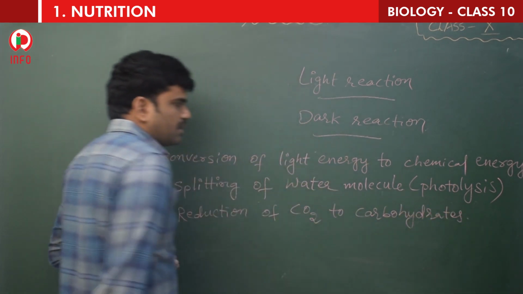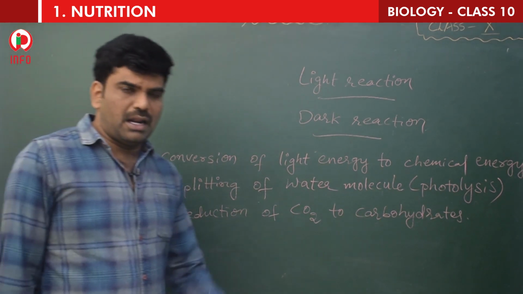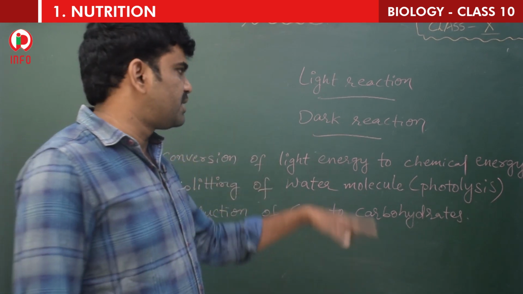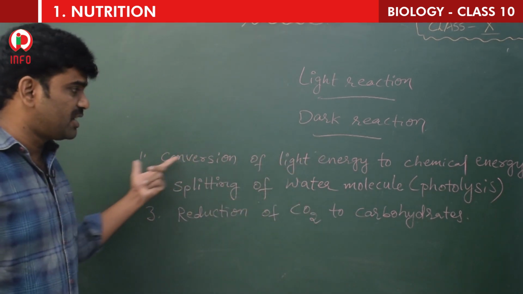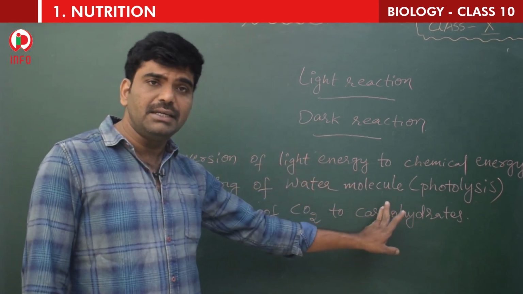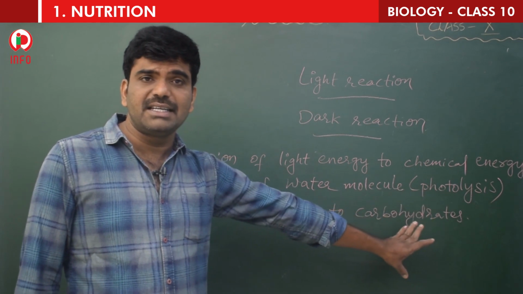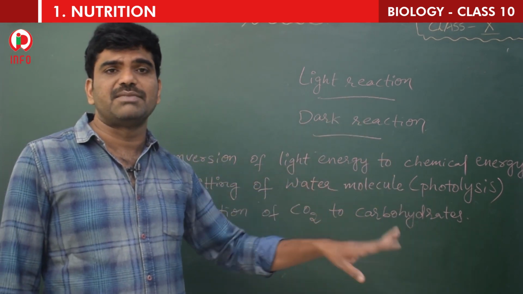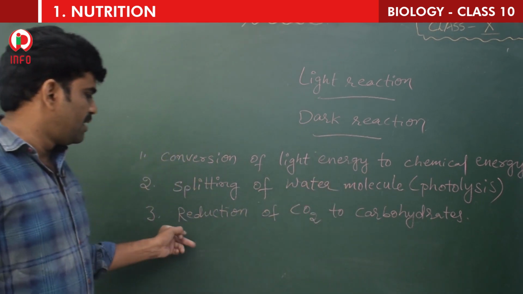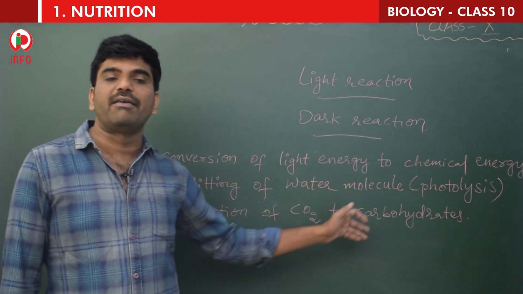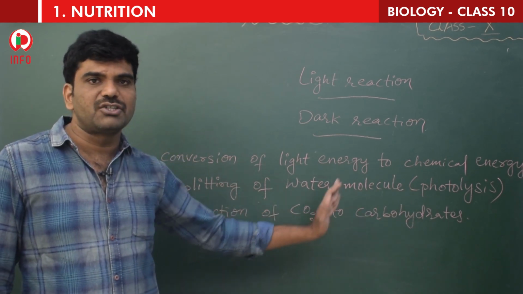So the total photosynthesis process is divided into either two reactions, the light reaction and the dark reaction, or three steps or events. One is conversion of light energy to chemical energy. Splitting of the water molecule, which is called photolysis. Photo means light, lysis means breaking. It is not the breaking of light. I will explain what that is. And reduction of carbon dioxide to carbohydrate.